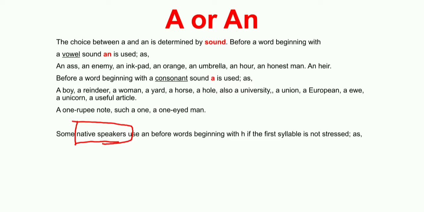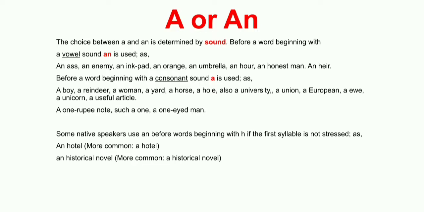They use an with words which begin with the letter H. For example, an hotel, but more common is a hotel. Next we have an historical novel. Native speakers say an historical novel, but it is more common in usage to say a historical novel.